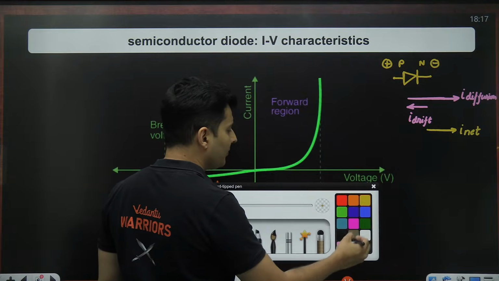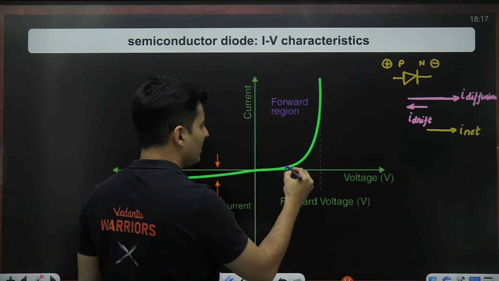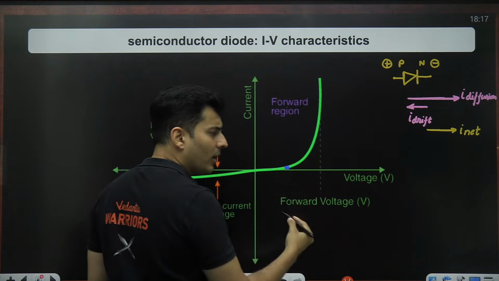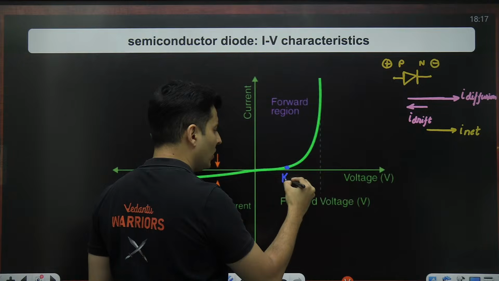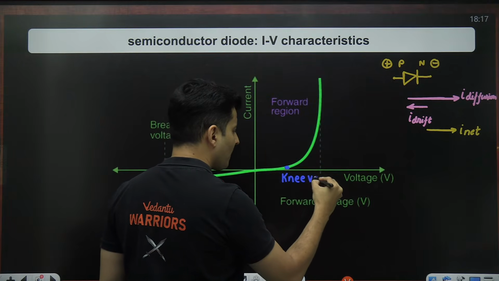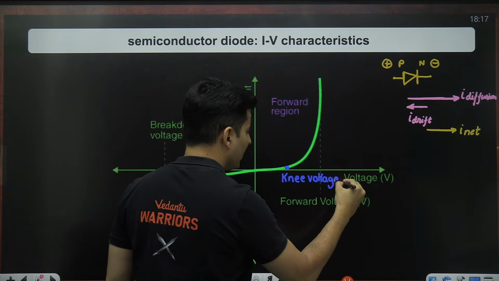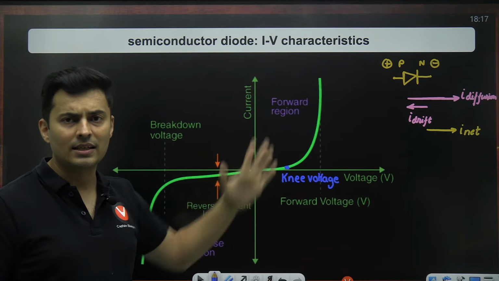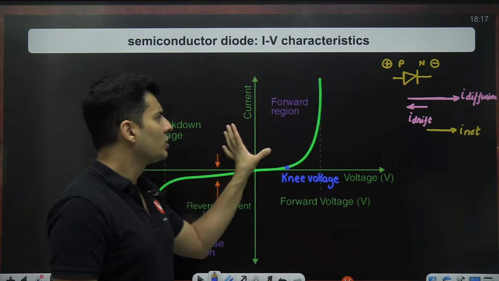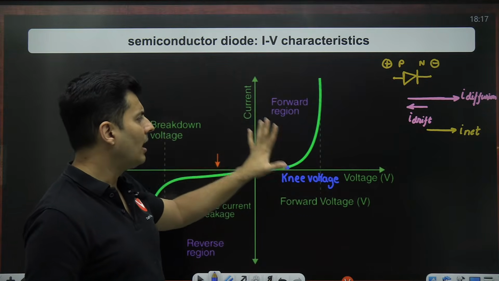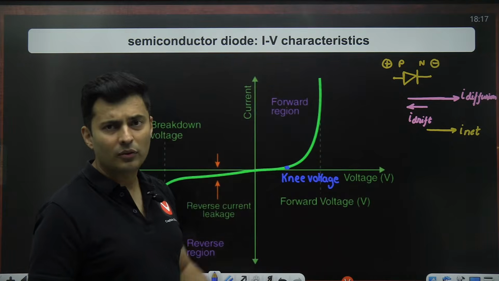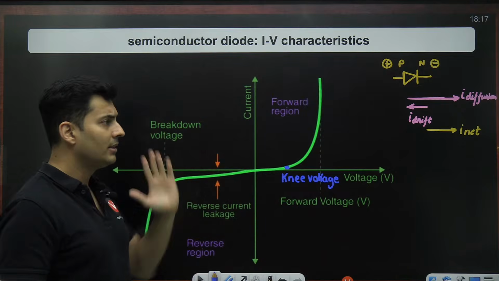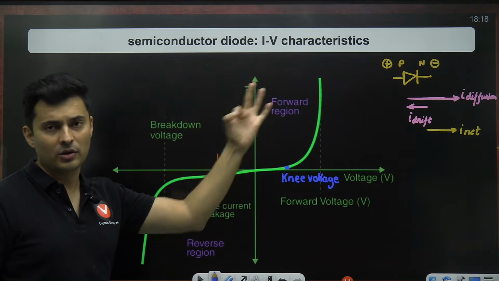The point in that circuit where current suddenly starts increasing, where the potential barrier is overcome, is called the knee voltage. It is the point after which current starts increasing significantly. Keep that in mind. So current is significantly there after the knee voltage in the forward bias. P is connected to positive, N is connected to negative terminal. Diffusion current is the major contributor.